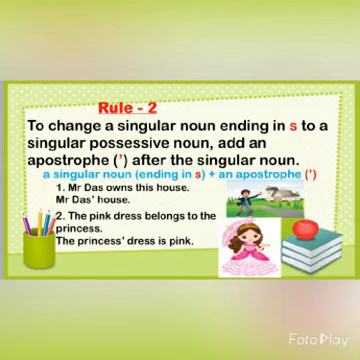Next question. The pink dress belongs to the princess. So, whose dress is it? The answer is princess. So, in order to convert it into a singular possessive noun, what you have to do? Here, the word is already ending with S. So, you just have to add an apostrophe after that.